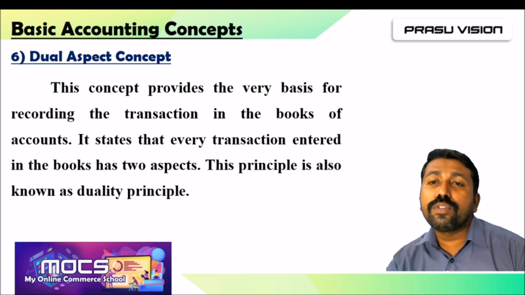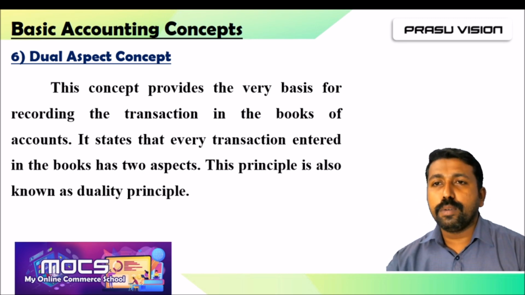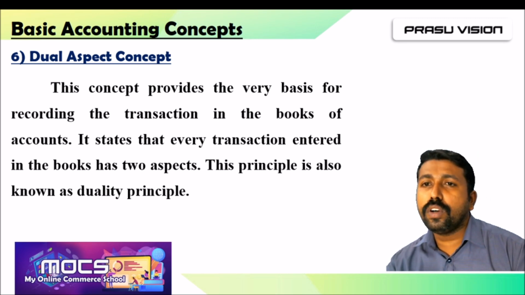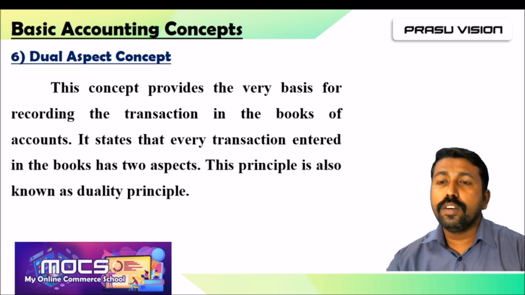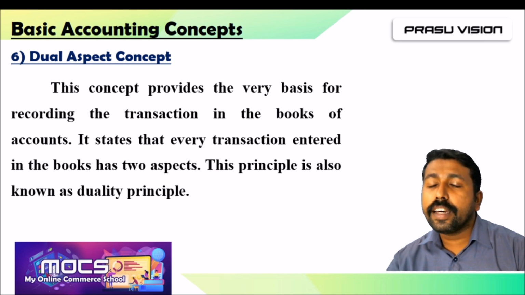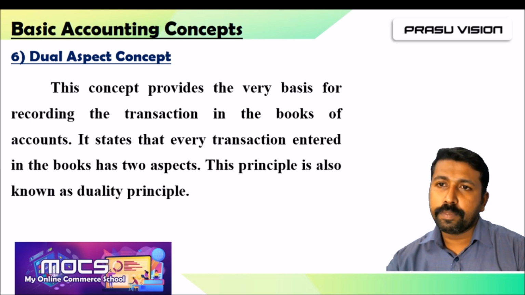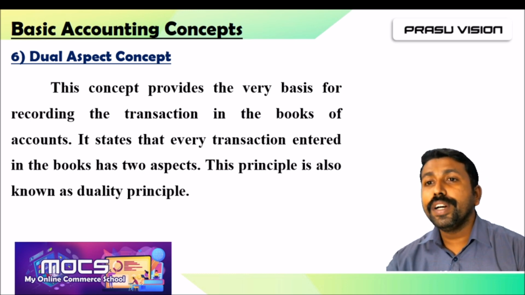For example, we sold goods for rupees 5,000. Sold means sales. Sales is revenue, and when we are selling goods, we are getting cash, and the revenue is increasing. Cash is increasing, and at the same time, income is also increasing.